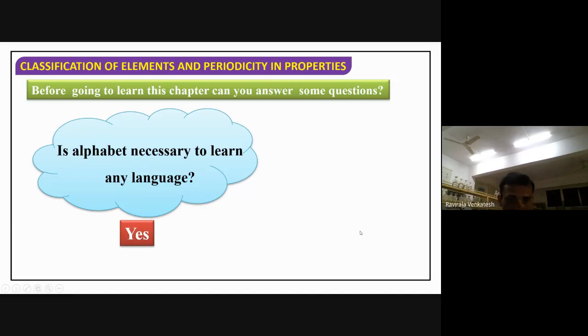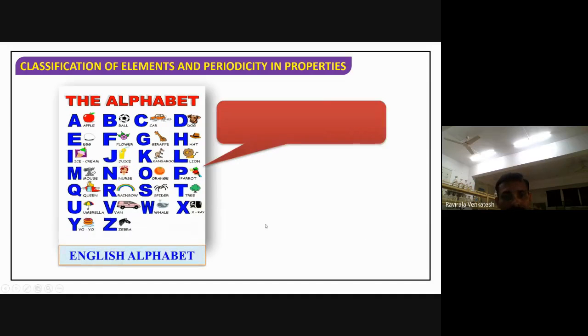Similarly, to learn the periodic properties, this periodic table, or anything about chemistry, we need to know about the elements here. This is the alphabet. A for apple. When you go to LKG, UKG, they don't explain poems or novels or lessons for you. They just start from A for apple, B for ball, like that. They teach you the alphabet.